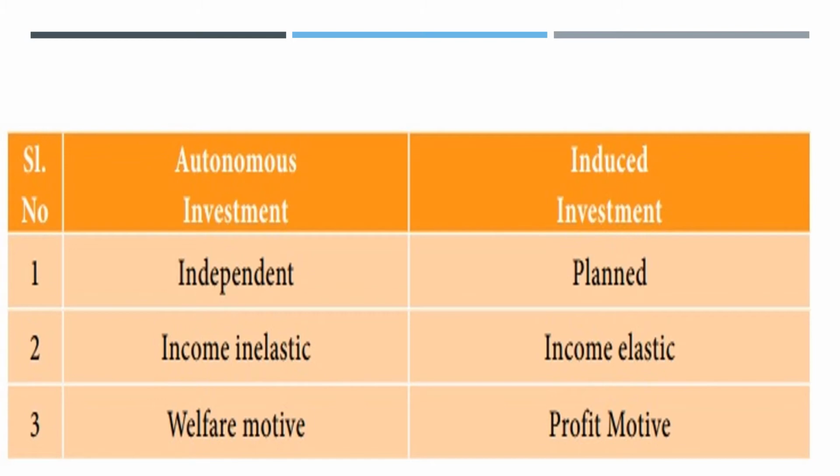Now just understand the difference between autonomous investment and induced investment. From this table you will be able to understand this difference. Autonomous investment is not that much planned, because you cannot predict any depression or recession sometimes. So it is independent of the economic scenario, but in the case of induced investment, it is planned. You make plans regarding how to make induced investment. Secondly, autonomous investment is income inelastic, whereas induced investment is income elastic, because it's a positive function of your income. And autonomous investment is done for a welfare motive, whereas induced investment is done with a profit motive.